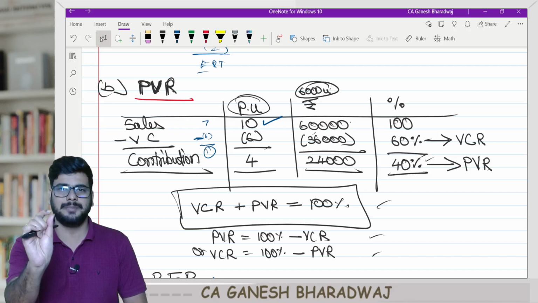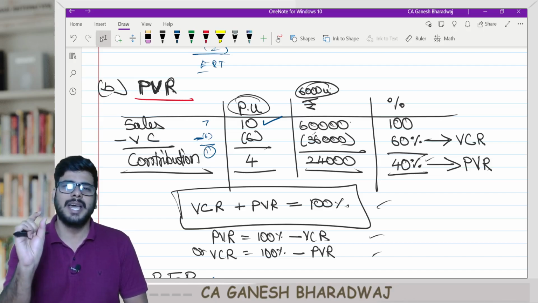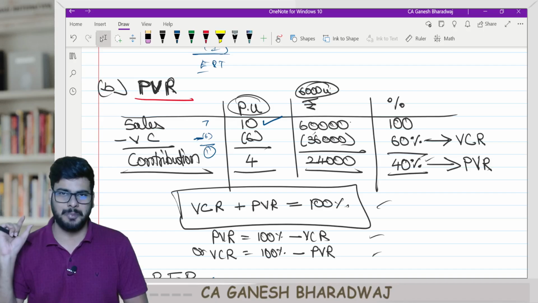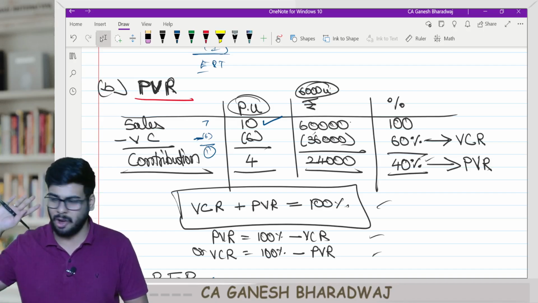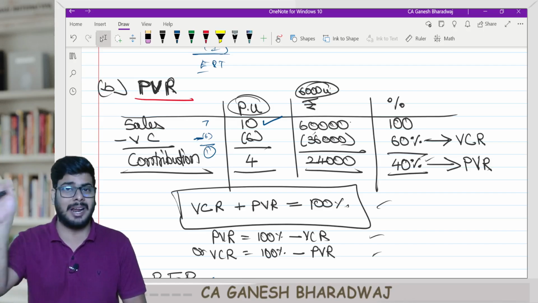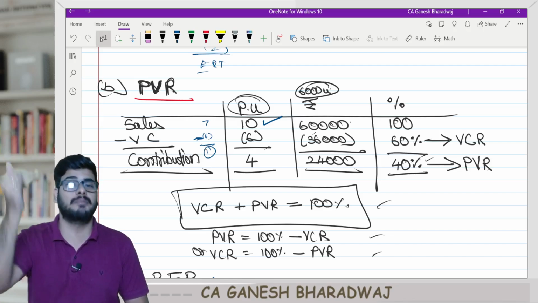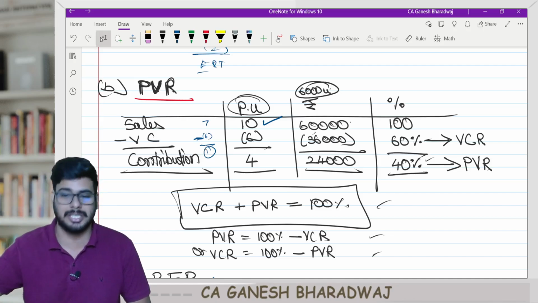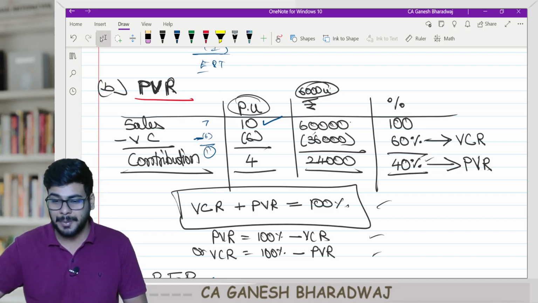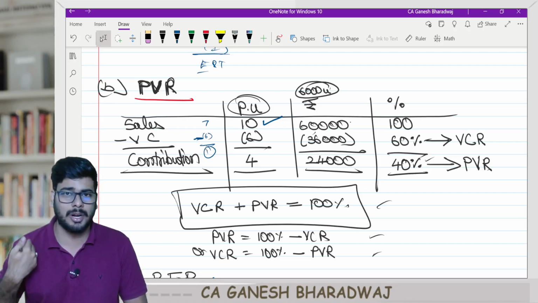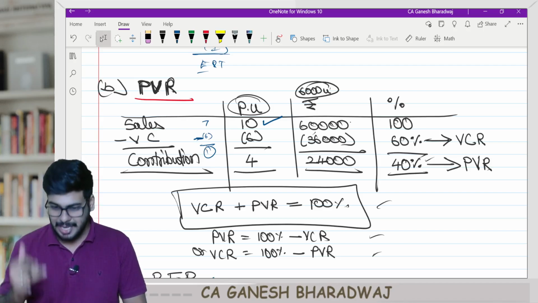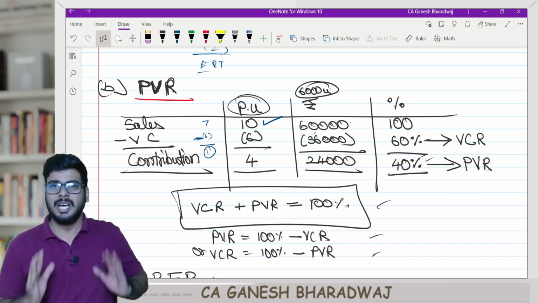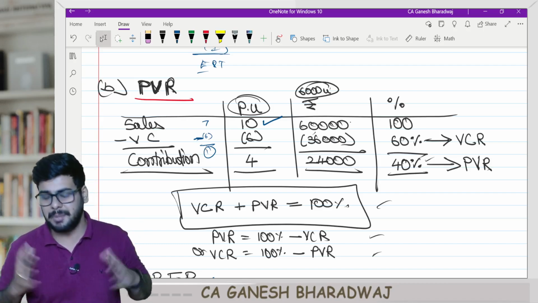Apart from that, I keep an extra 30-40 rupees to cover our shipping cost. That's about it. Even after adding all these costs, it will be much lesser than your printing cost. If you print by yourself, it will be much more expensive. So this is more cost effective, because I didn't go on a total cost plus approach. I just went on a variable cost plus approach, because I want to make sure that I am breaking even.